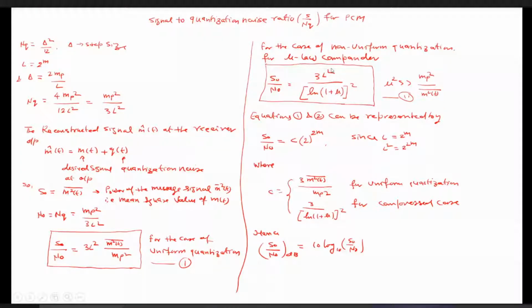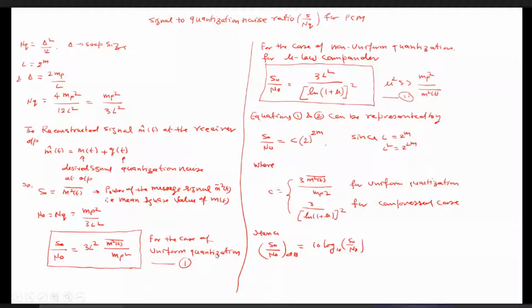Now both the equations you can see here it is written as 3L square, here also it is written as 3L square. So L square is here, L square is here, and these two factors are different. So we can write this signal to noise ratio as C L square, and L is nothing but 2 to the power m. So we can write it as 2 to the power m. But the value of C is different for the uniform quantization and for the Mu-law compander, which we have written over here. That is the value of C.